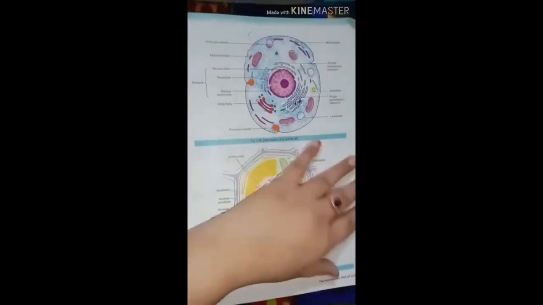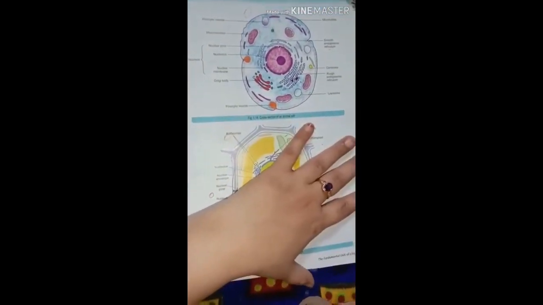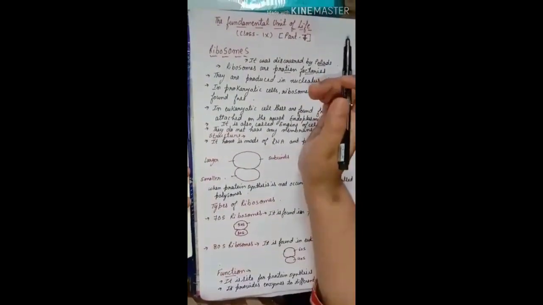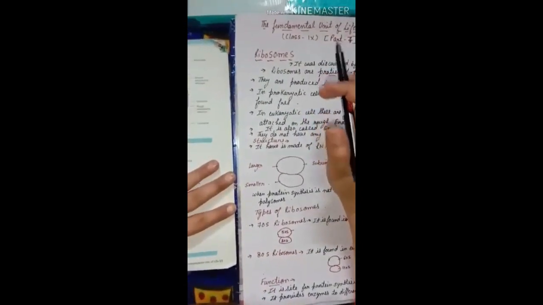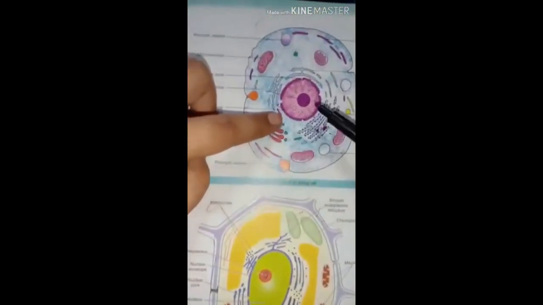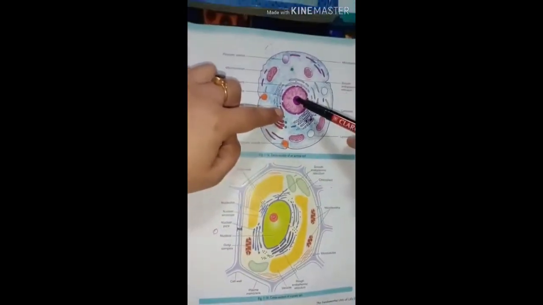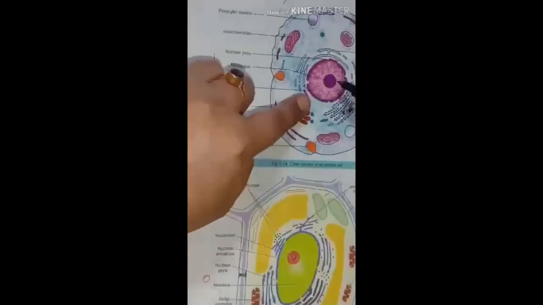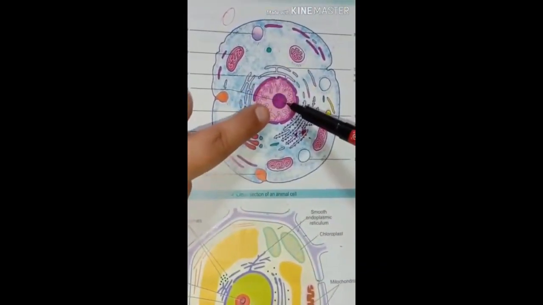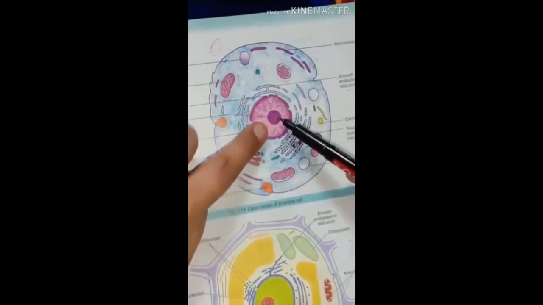Friends, we were doing the cell structure, and in the cell structure we had discussed many parts. Today the part that we are going to discuss in the cell is ribosomes. Now what are ribosomes? When we were discussing the nucleus, I told you that in the nucleus we have this ball-like structure, the nucleolus. In the nucleolus the ribosomes are formed. These are the structures that are used for the formation of ribosomes.